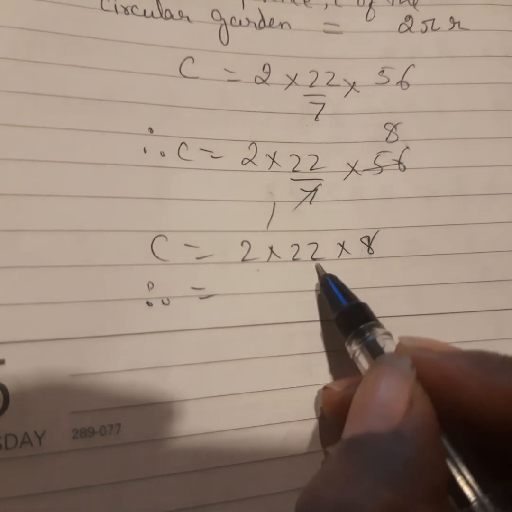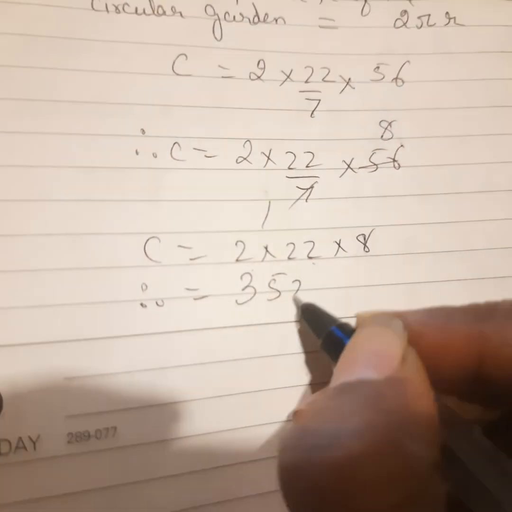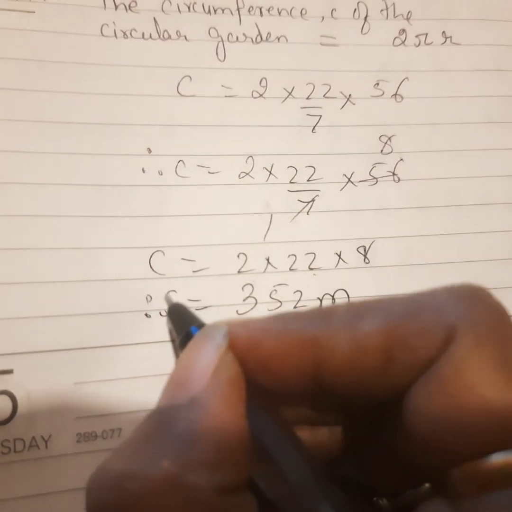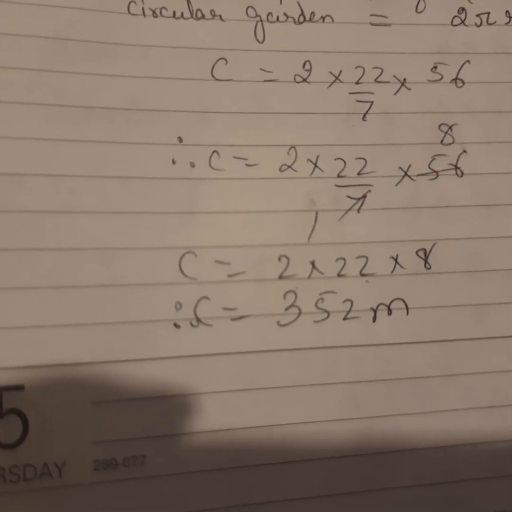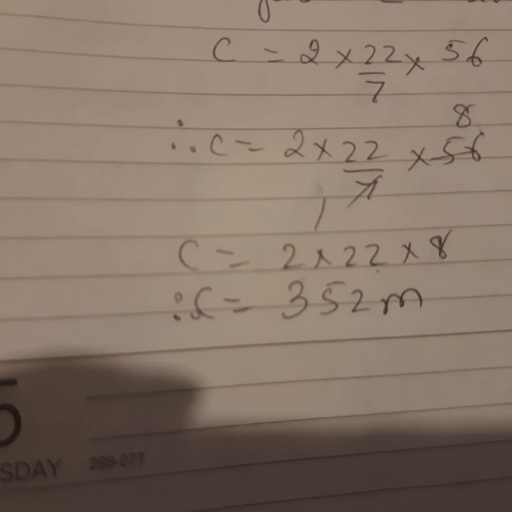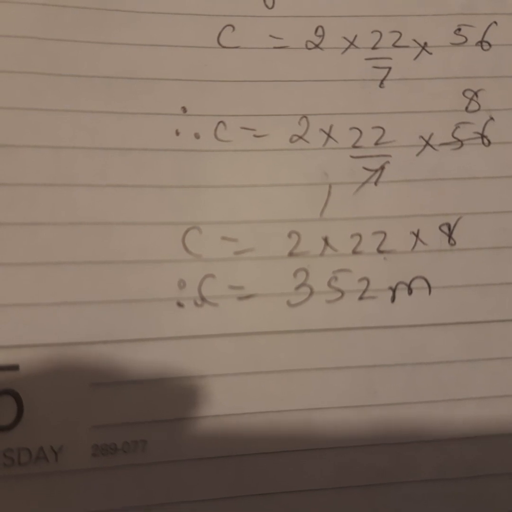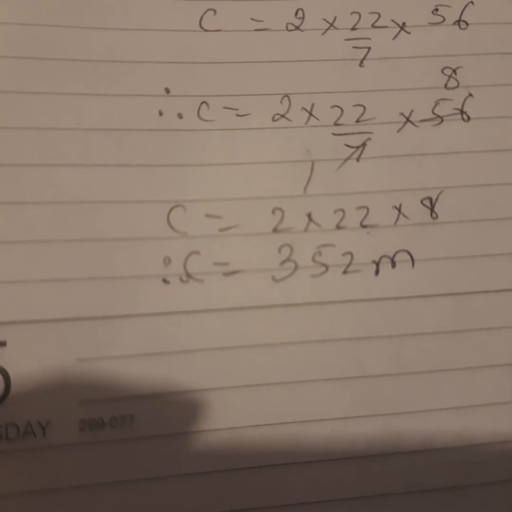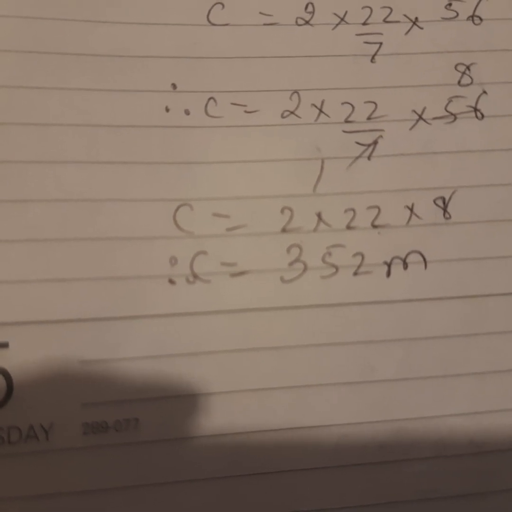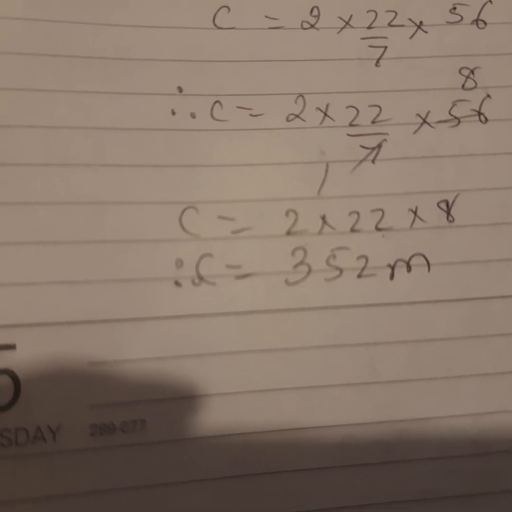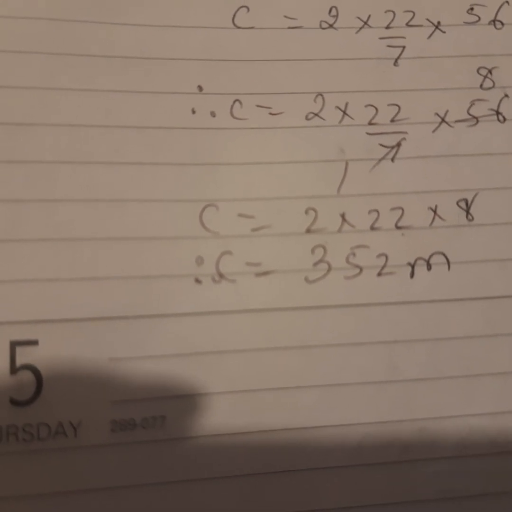So 2 into 22 is 44. 44 into 8 is 352 meter. So we have found out the circumference of the garden is 352 meter. Now we need to find out the length of the wire required for one round of fencing. When we know how much wire is required for one round, then we will multiply that with 4 rounds.